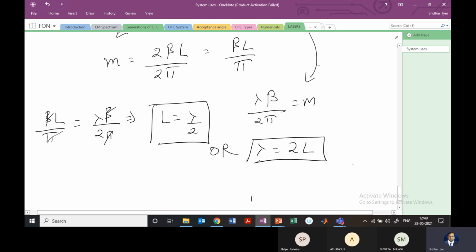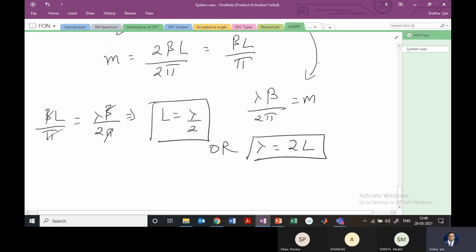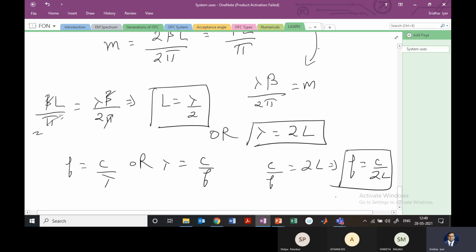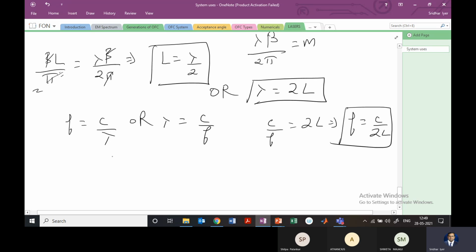We can also write this in the form of frequency, because we know that frequency f is c by lambda, or lambda is c by f. Therefore c by f in this equation will be 2L. That implies f will be c by 2L. Overall, these are the different formats in which we can have the resonant frequencies.